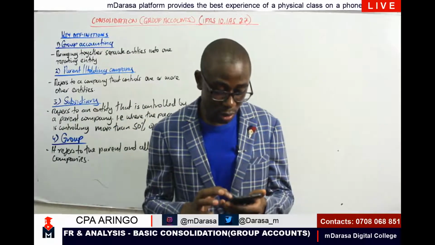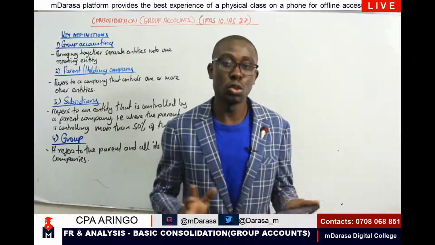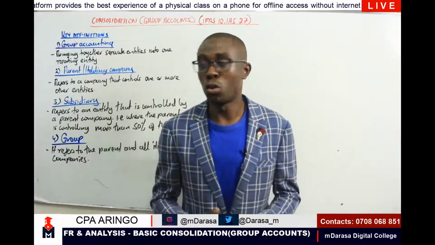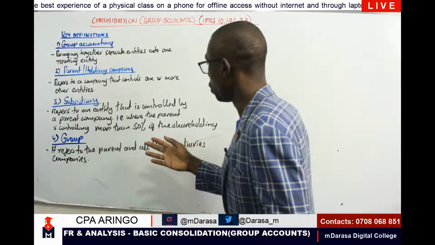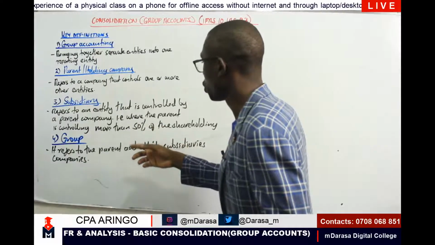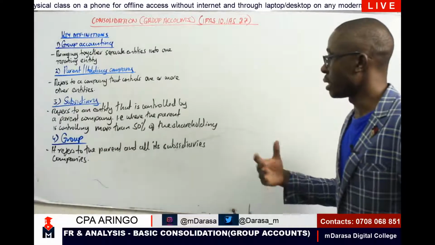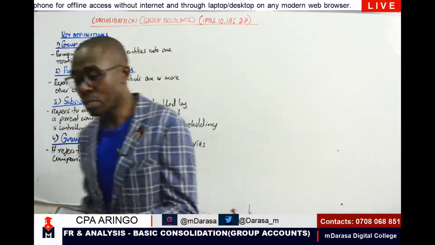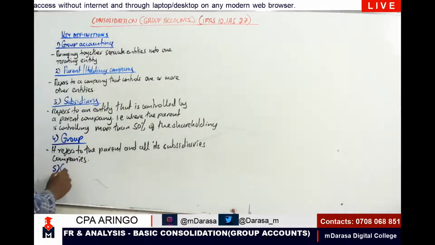Now, at this point, that should take us to the aspect of anytime you're talking about control, basically, what should we be looking at? Because you're saying that for us to term it as a subsidiary, a parent company should be controlling that other company with a percentage shareholding of more than 50%. So that should take us to terminology number 5, which in this case, it will be very important for us to understand the term control.